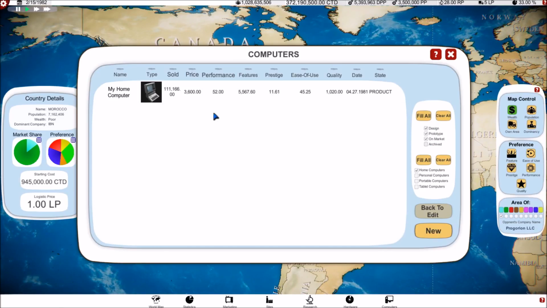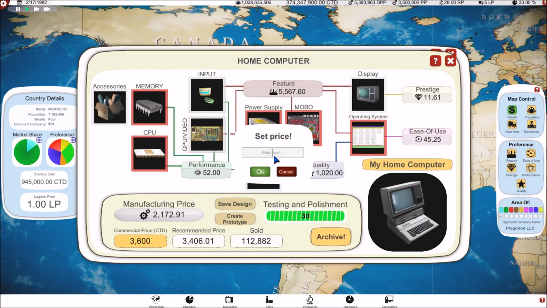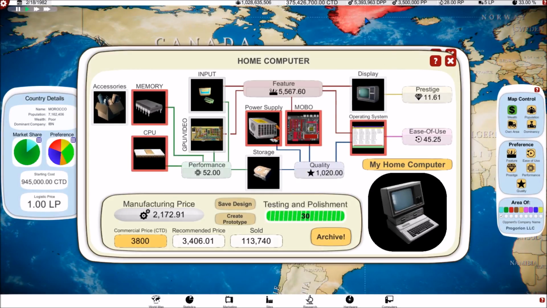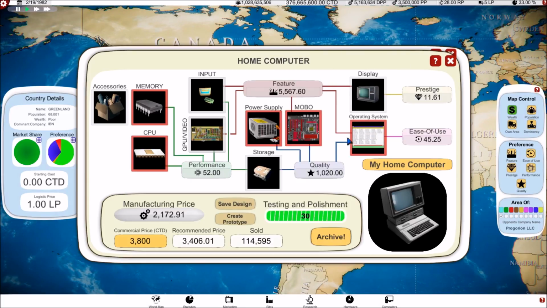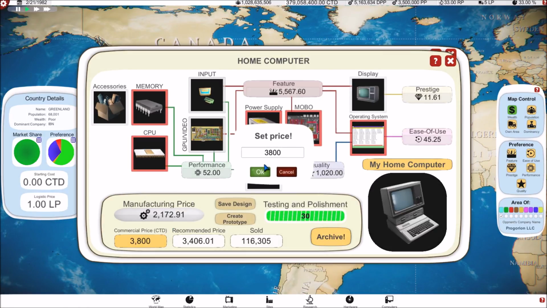Let's look at it. We only have the one computer on the market. I believe we're going to raise the price on that thing. We're going to raise it up to $3,800. Now, what I want to do is drop my production demand down to 3.5 million. I guess we'll need to continue raising our price to see how that goes.